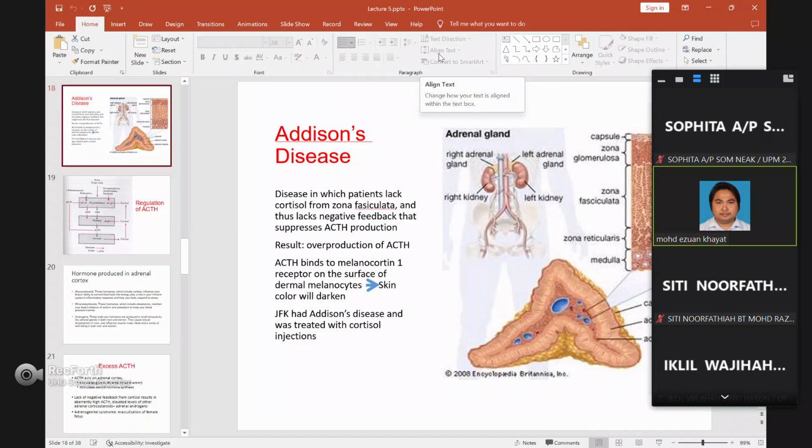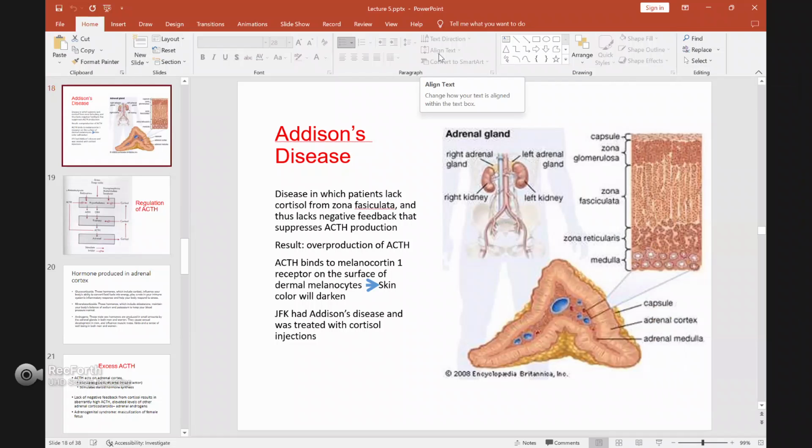That's why even though he had this disease, you can see the skin is still not darkening, because of the cortisol treatment.